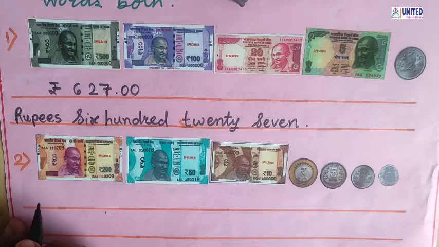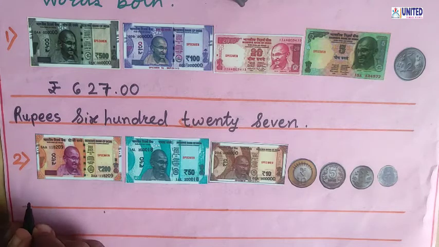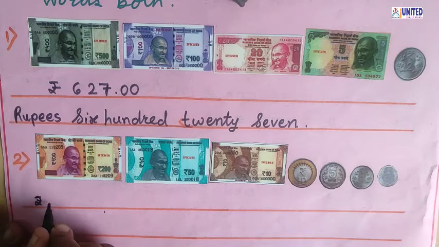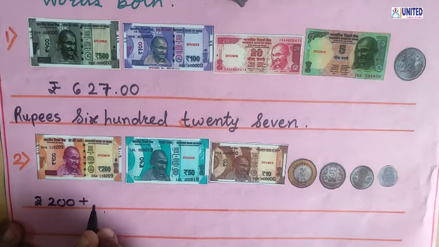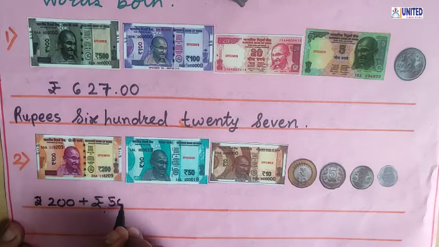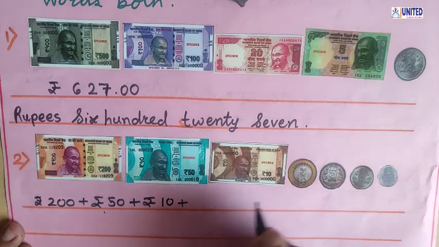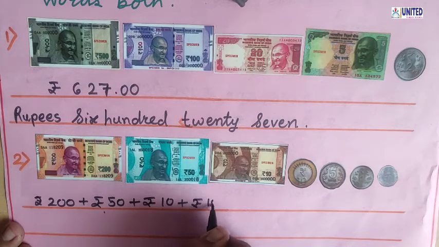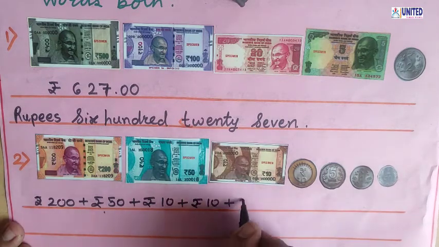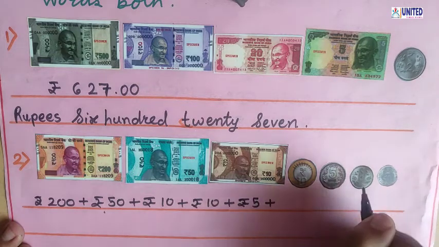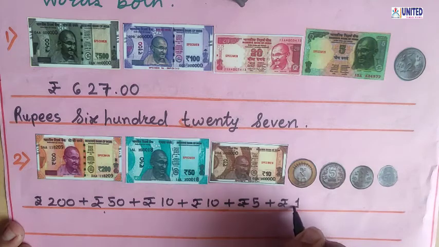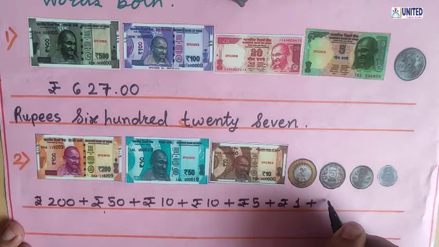Okay, you can also write here. See, first of all rupees 200 plus rupees 50 plus rupees 10 plus again rupees 10 plus rupees 5, then plus rupees 1 and plus how many? 50 paise.